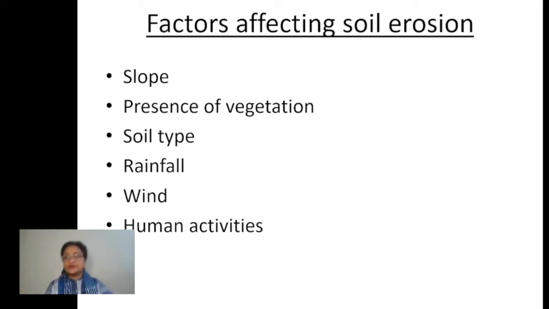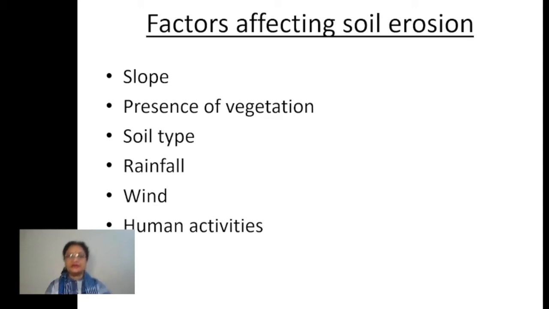But if you see certain other parts where the rainfall amount is less, even if the soil is open on the surface, the soil will not be easily taken away by the rainwater or by the wind because it has certain vegetation cover over it, right? Or you can say the rainfall is less, so it is not going to cause any soil erosion. Same way, if the wind blows with a gentle speed, that wind will not cause any soil erosion. If the wind blows with a high speed, that is more responsible for the erosion of soil.